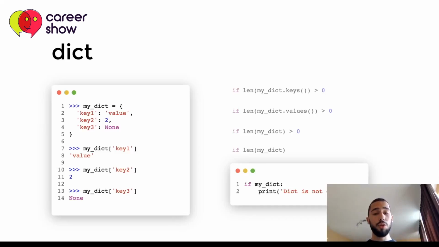So we can just use if myDict as a statement, and if it is true, we'll print dict is not empty. And this is the most so-called Pythonic way of doing this, because as you can see, it looks more and more like a natural language. In this example, English, you just say if myDict has a truthy value, we can conclude that it is not empty. It has something in it. In this context, keys and values.